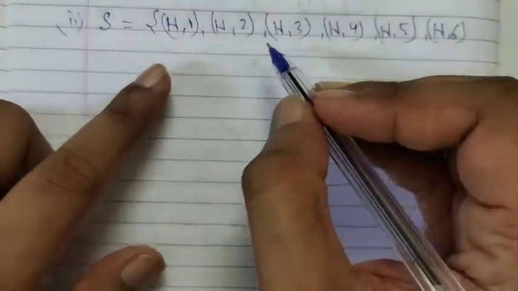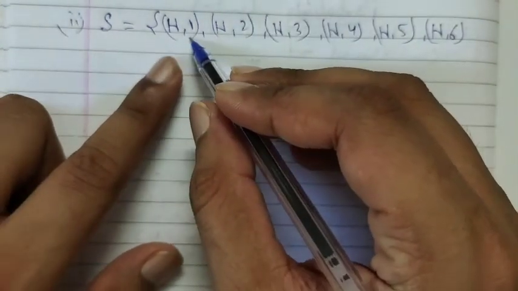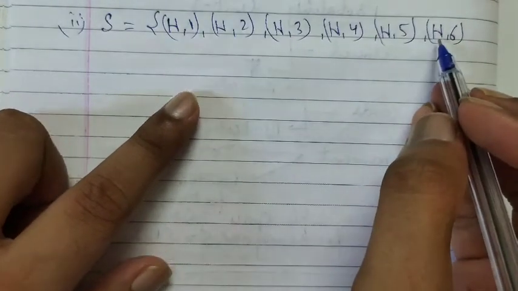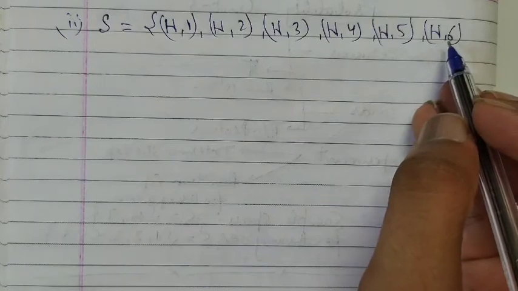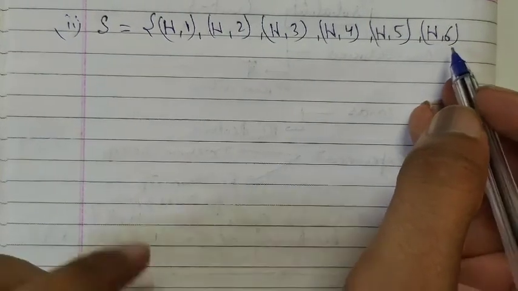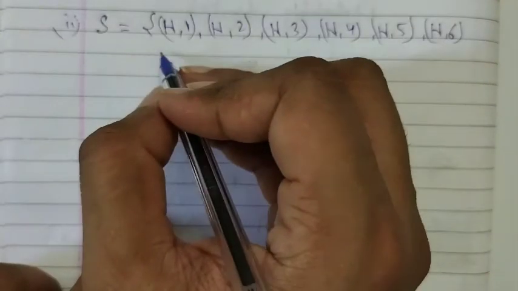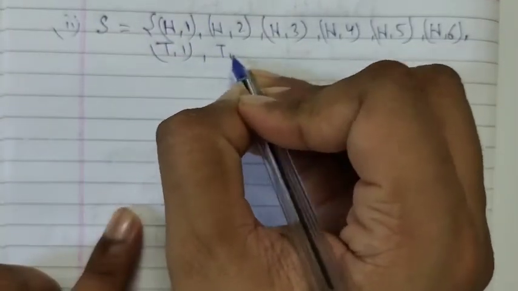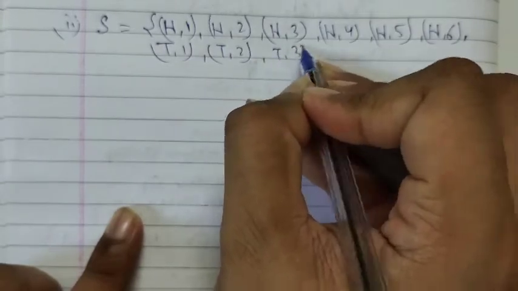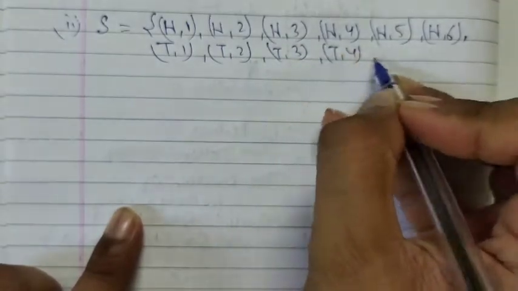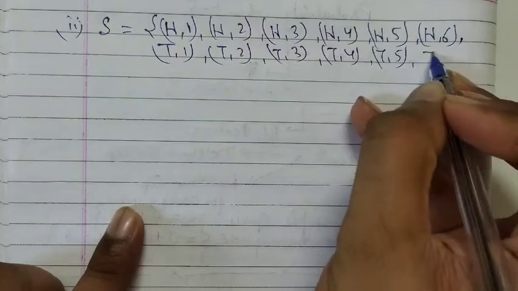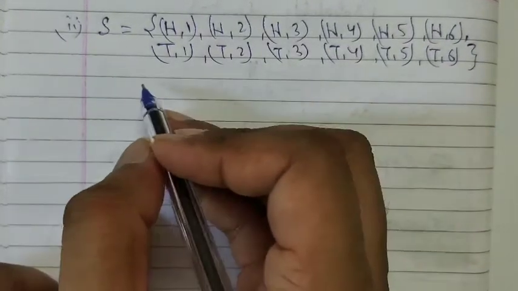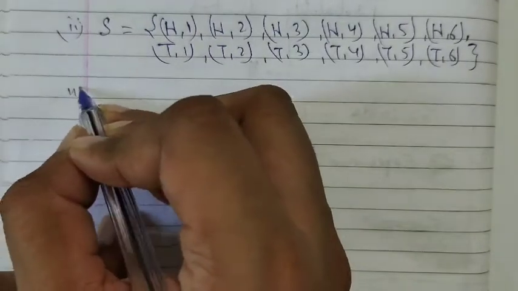In the coin, suppose head is there and in the dice we have 1. In the coin, if head is there, 2. Similarly, in the coin we have head and in the dice we have 6. Similarly, if tail is there, so tail comma 1, tail comma 2, tail comma 3, tail comma 4, tail comma 5, tail comma 6. So these are the total number of events or sample space which can be there.